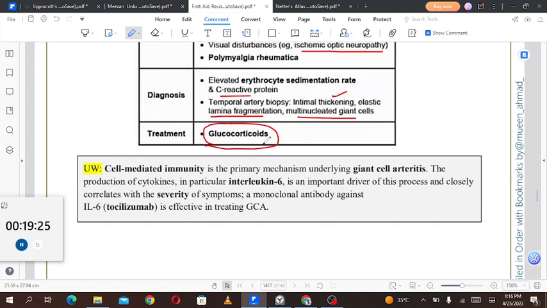So glucocorticoids are a treatment of almost all the autoimmune conditions, but you have to use them judiciously because glucocorticoids themselves have a lot of side effects which are not tolerated by a lot of patients. So whenever you are going to use glucocorticoids, check for the safety profile first.